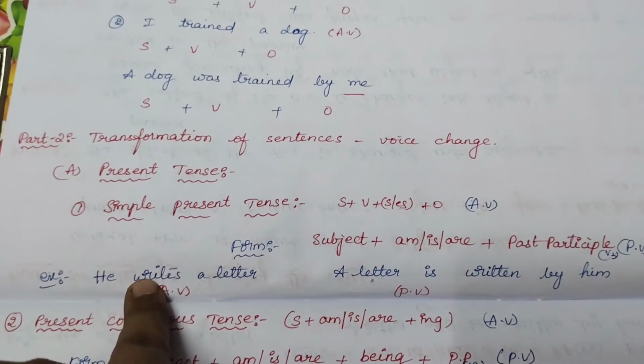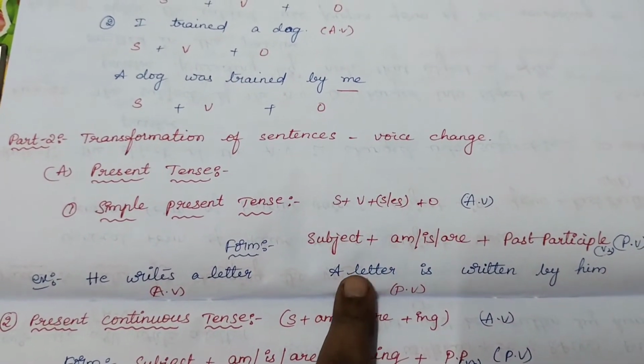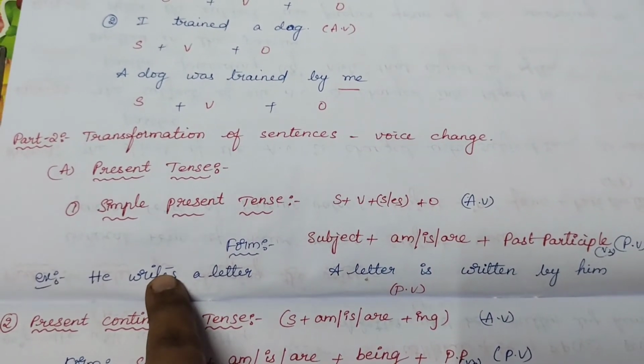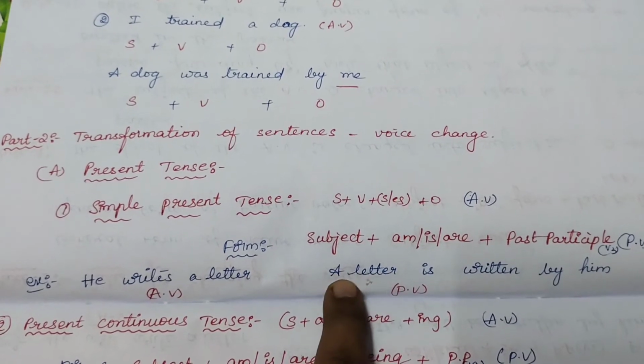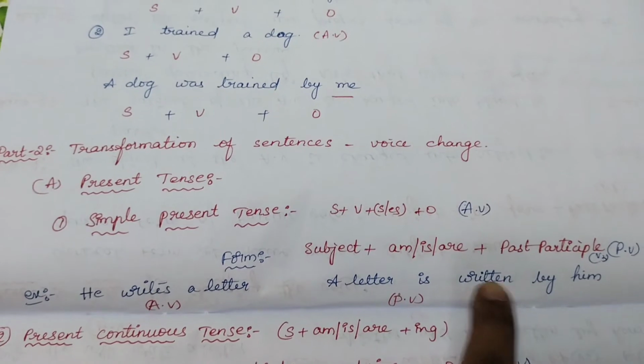For instance, he writes a letter, which is simple present tense. When it is changed, the object will be the subject. So a letter, since it is present and we are talking about a letter which is singular, so is written, V3, by him.